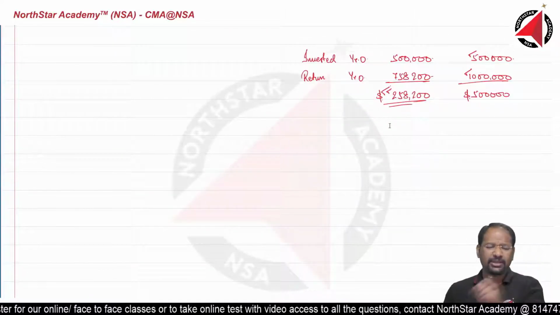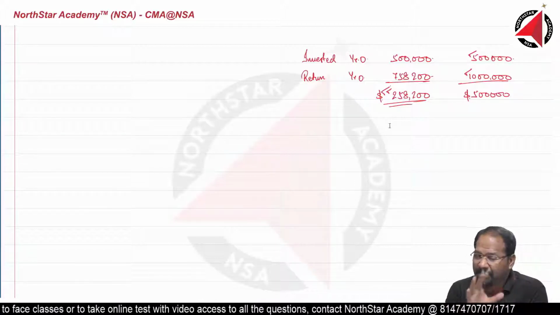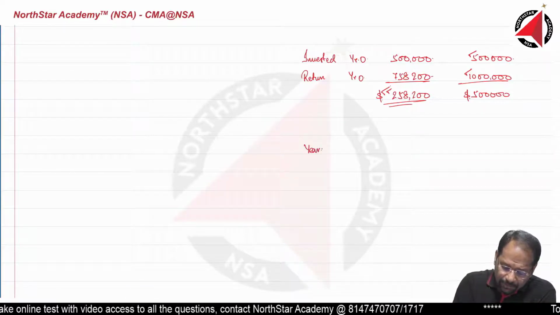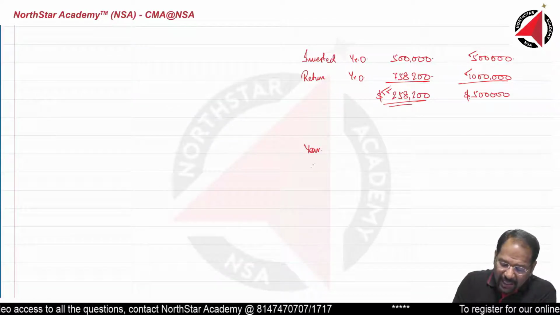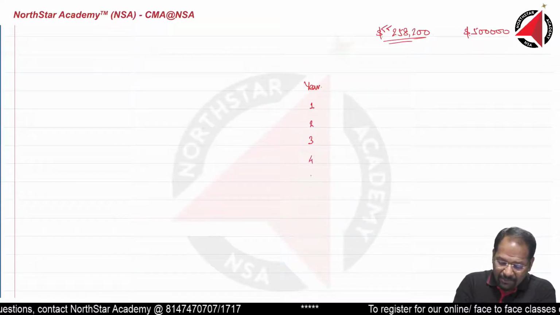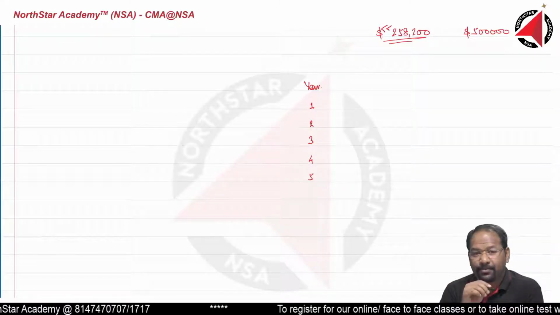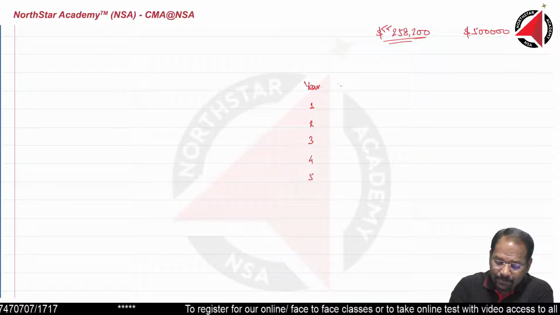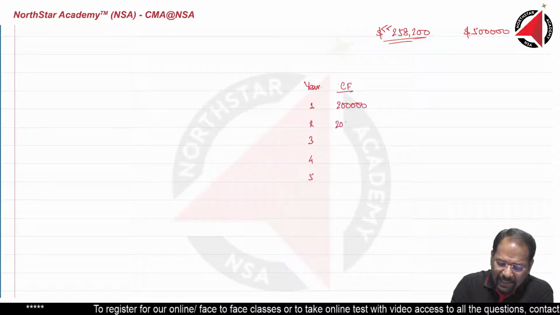If you have not understood this, let me again tell you what is happening behind the scene. Alright, behind the scene is important to understand. Now, suppose entire capital budgeting decision, we are going to do this. So here we have year 1, year 2, year 3, year 4 and year 5. Remember the format because I am going to use it in every question which requires such kind of calculation. So here is given. Then second is cash flow. How much is the cash flow? We have $200,000 as cash flow every year.